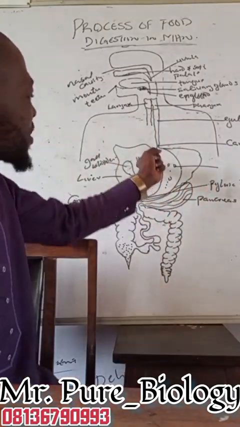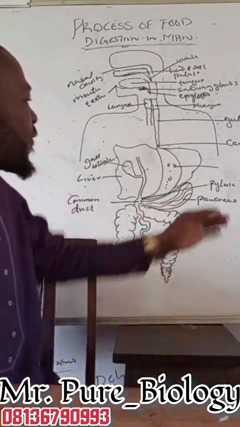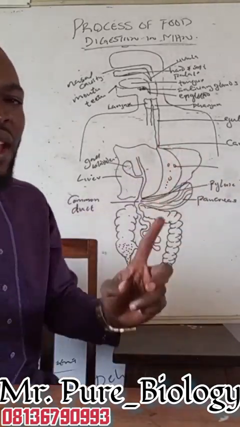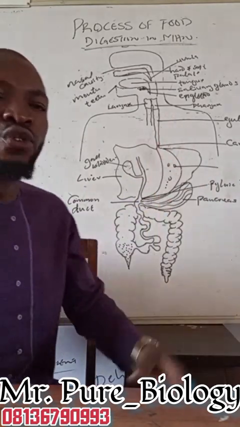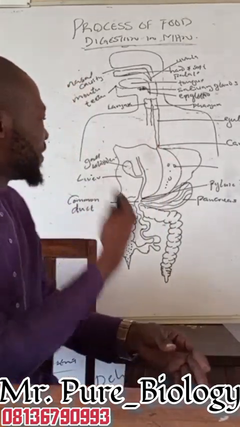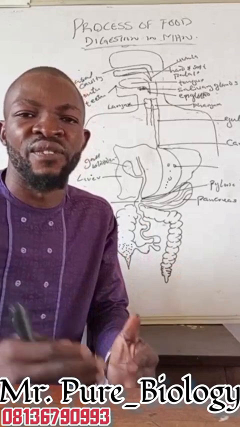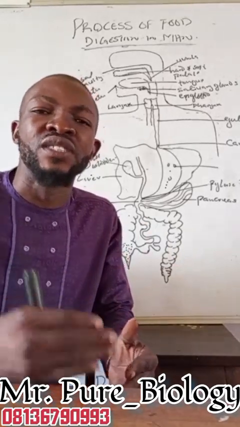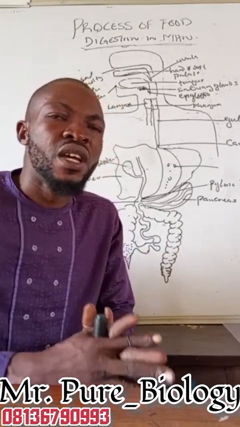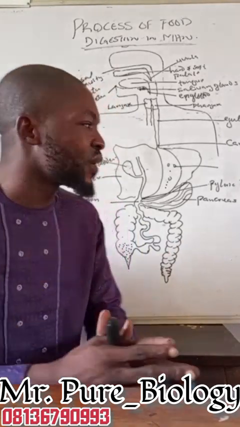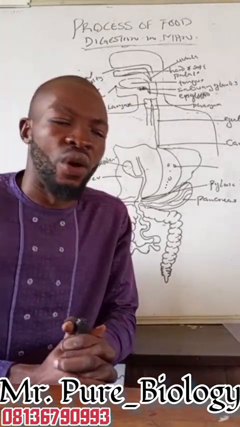Now it is the function of the bile, as it is alkaline in nature, to stop the activities of acid contained in the food. That is number one of its function. Number two of its function is that if the food contains fat, it is the function of this bile to do what? To emulsify the fat, which means it breaks down the fat into droplets for easy digestion. That's number two of its function. Number three of its function is that it is the function of the bile to do what? To help us prevent the food decay while in the guts.